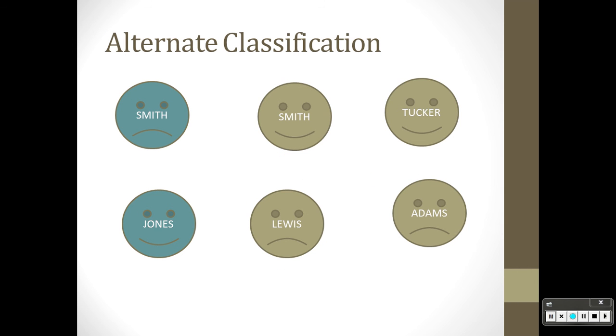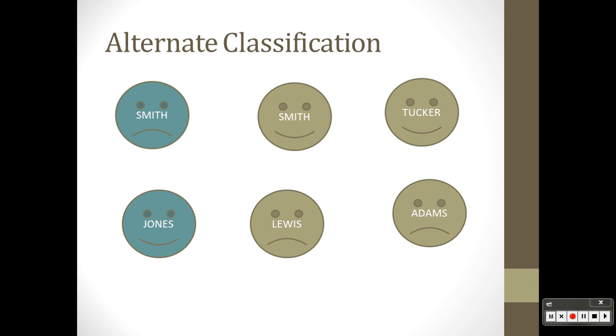Alternate classifications. So, regular classification, we classify animals based on what we see. Okay, I see a bunch of cats. You cats all have spots, you go over there. You cats all have stripes, you go over there. You cats are all black, you go over there. You cats are all beige, you go there. And then we say, well, you're beige and big, so you're a lion. You're beige and small, so you're Garfield.